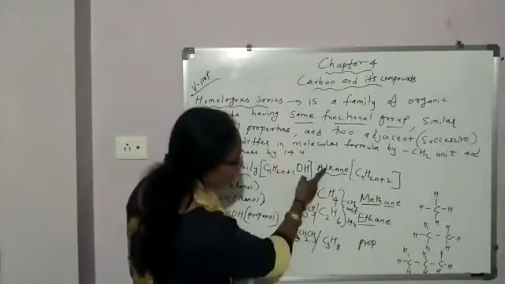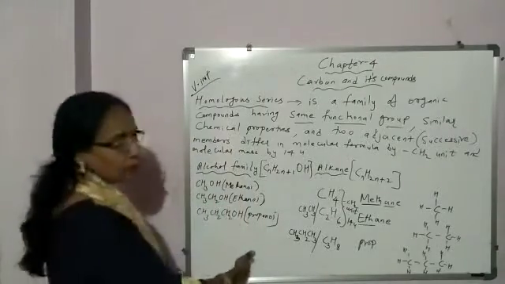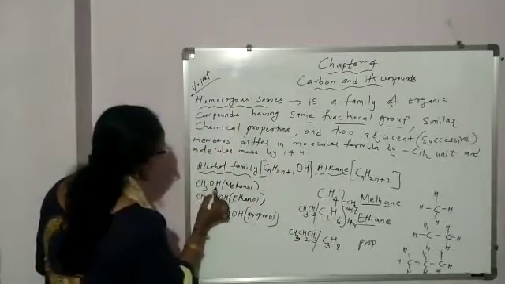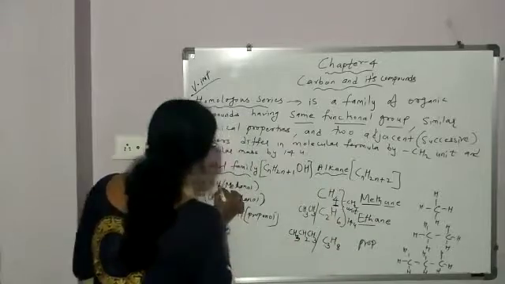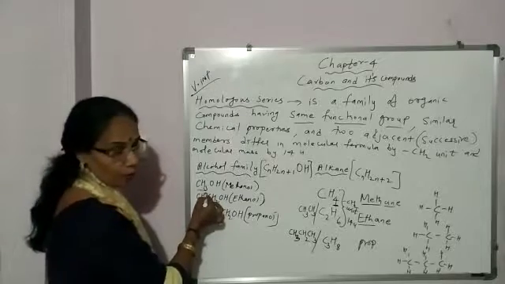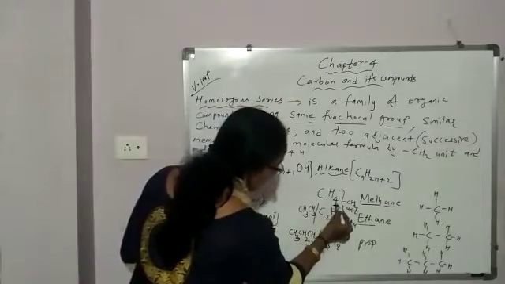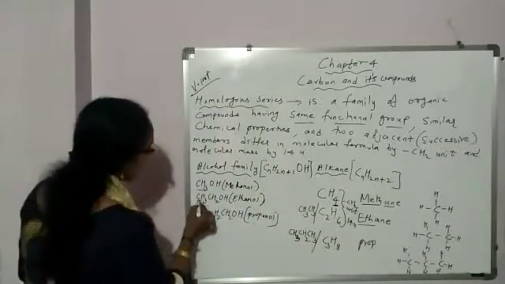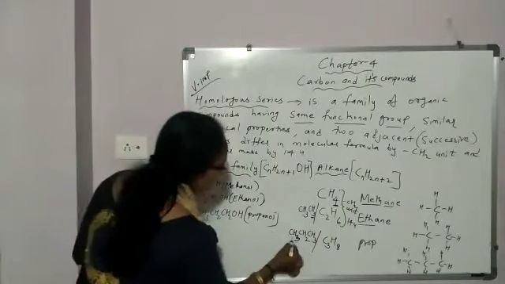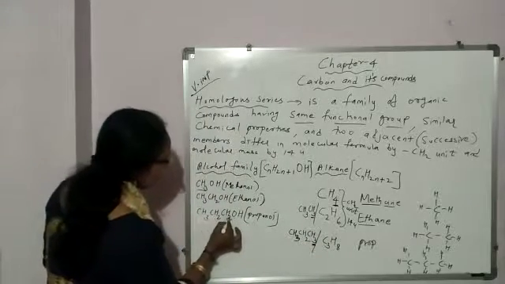And all the members of a homologous series you can represent by a general formula. Okay, like this alcohol family, CH4, this is alkane, methane, and this is CH3OH, where one hydrogen of alkane is replaced by OH. So, if we compare alkane and this methanol, alcohol, only one hydrogen difference is here. Here, one hydrogen is replaced by OH. Here, CH3CH3, one hydrogen is replaced by OH, CH3CH2OH. Here CH3CH2CH3, one hydrogen is replaced by OH. So CH3CH2CH2OH.